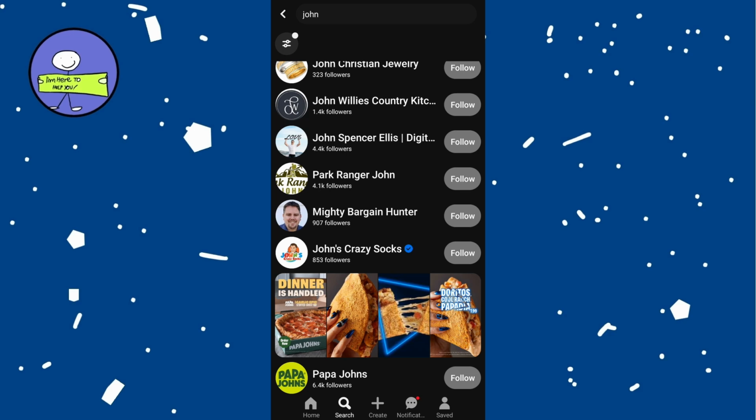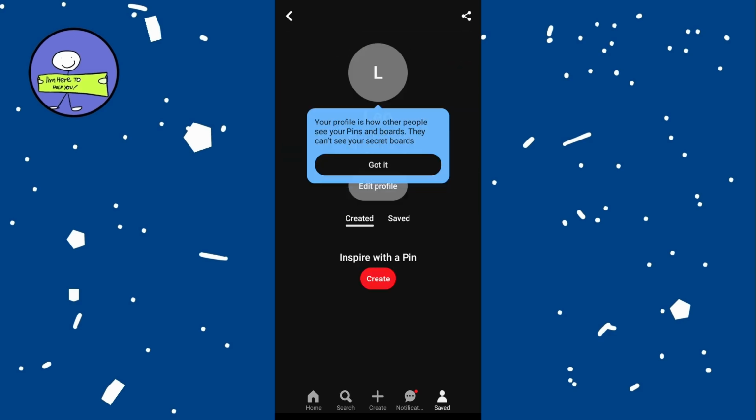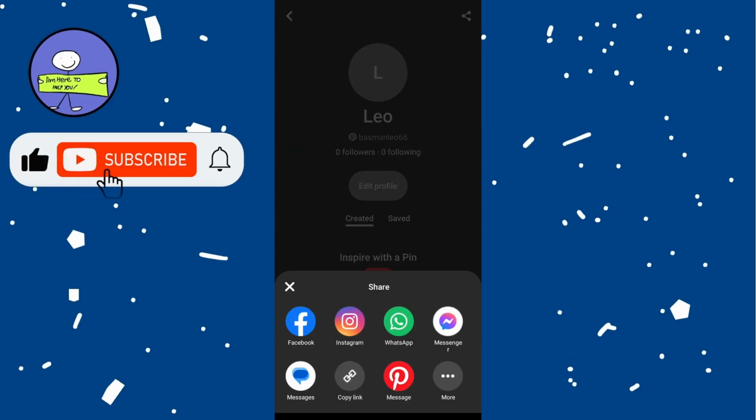To share your profile, tap on the profile icon at the bottom right, tap on the share button at the top right of your profile page, and you can send your profile link via text, email, or social media, so your friends can find and follow you.